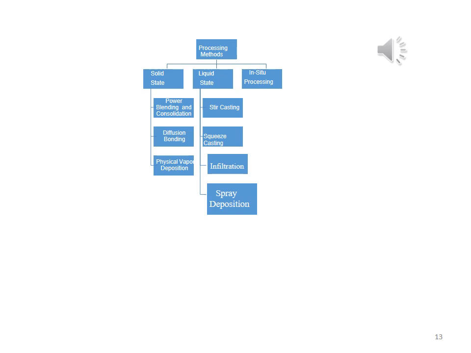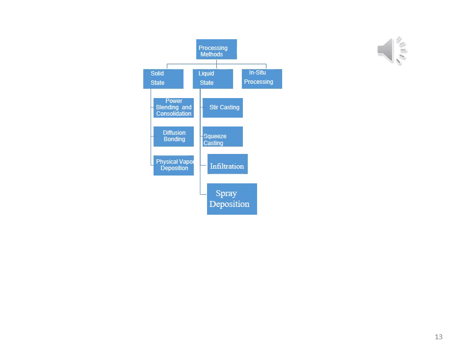Then finally we cast it. I mean, we put this material into a mold and we get the required product. In this process, the components are present in the liquid form. That's why this process is called liquid processing method.